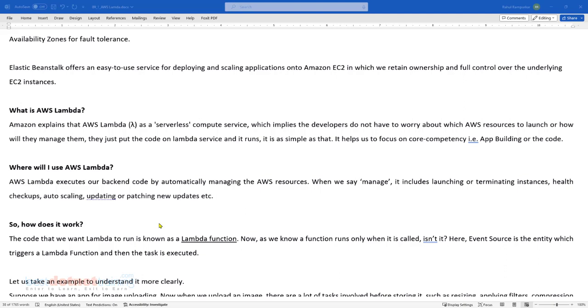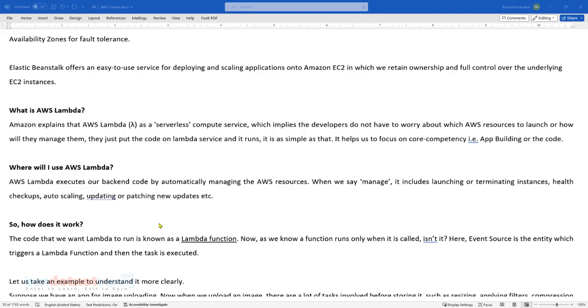The moment I talk about serverless, a few things should immediately come to mind. One, we don't provision any servers. Two, since we are not provisioning, we don't manage, update or patch these servers. Three, by default, these services are highly available, and because of that, they are resilient by nature. Lambda is no different.